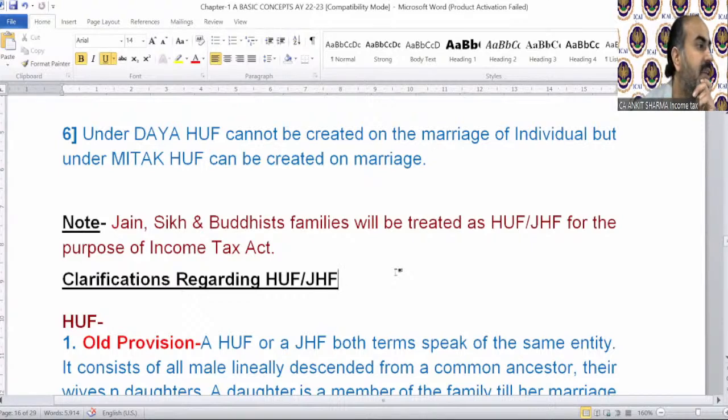Okay, Mr. Kalaivanan asking, sir, I had a doubt whether Muslims and Christians or people of any other religion come under HUF. No, only Hindu, Sikh, Jain and Buddhist. They are covered by the definition of Hindu undivided family or joint Hindu family. Can we merge two business firms or two brothers under HUF? Yes, you can start a HUF with two or more persons if they are two brothers. Fine.